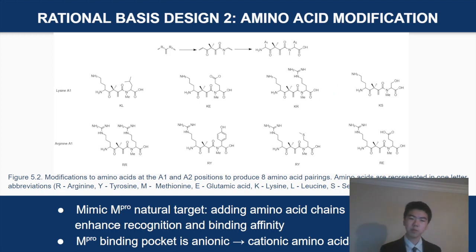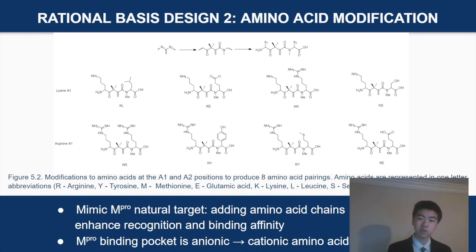Now, our second key improvement is based on amino acid substitutions. I want to mimic the Mpro's natural substrate to enhance the Mpro's recognition of our compound inhibitor. We know that the Mpro has a high binding affinity for proteins because its job is to lyse proteins. Thus, I decided to attach amino acid side chains to either side of the compound as a second optimization.